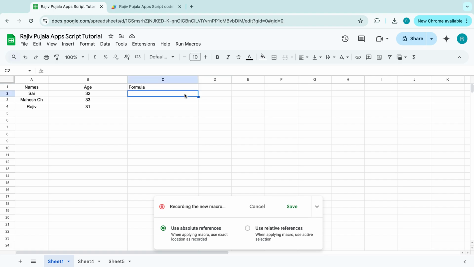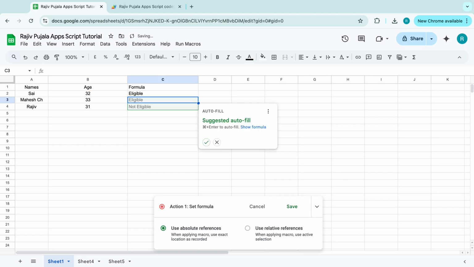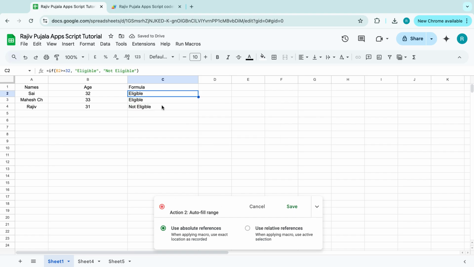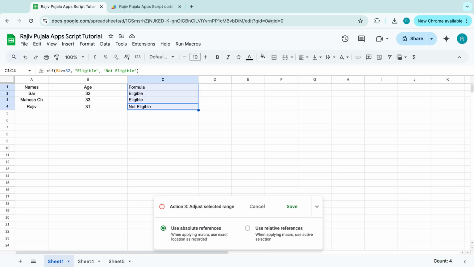Let's click on this C cell, is equal to if this one, I'm just writing the formula, greater than or equal to 32, eligible or not eligible, right? And I'm clicking on the tick button over here. It is fine. Or else what you can do, you can click on the B column, go to the last cell, come to here, click control shift up, and let's not select the first header, until here, click on control